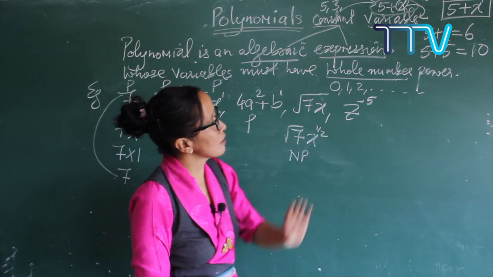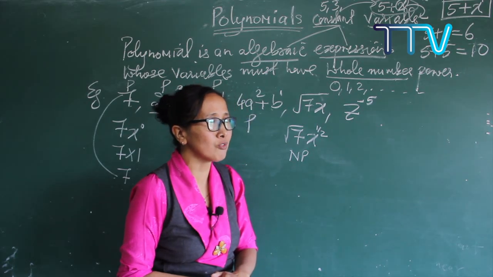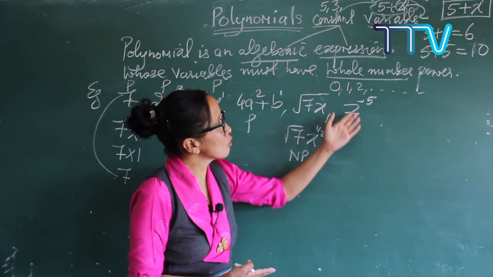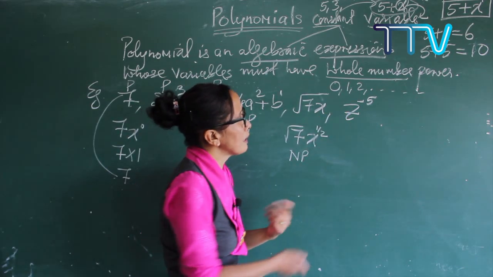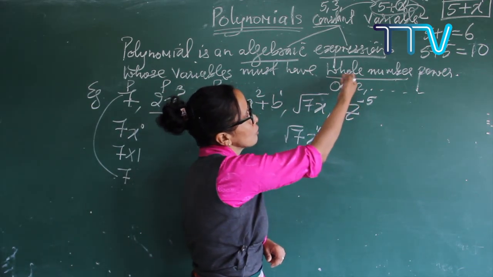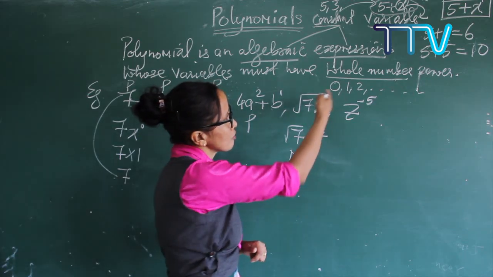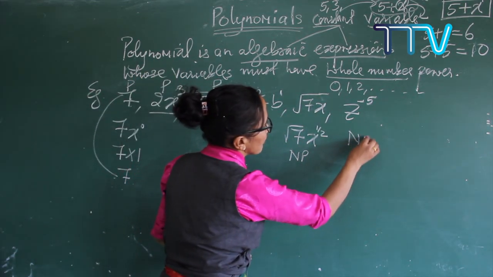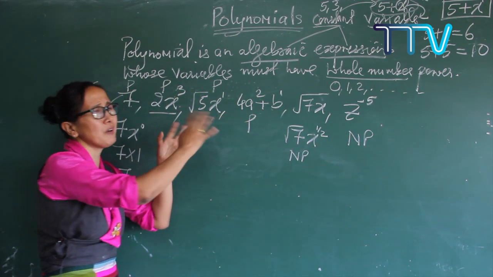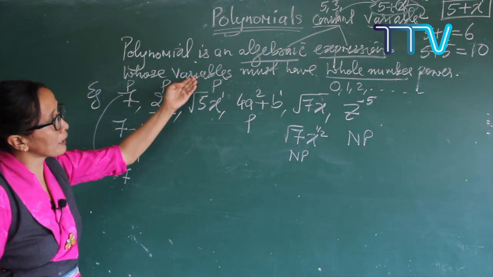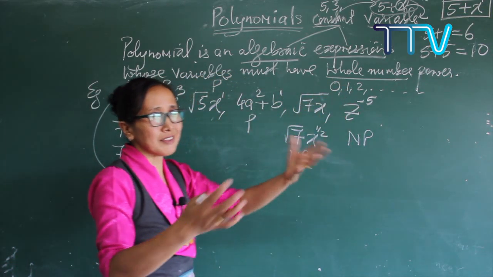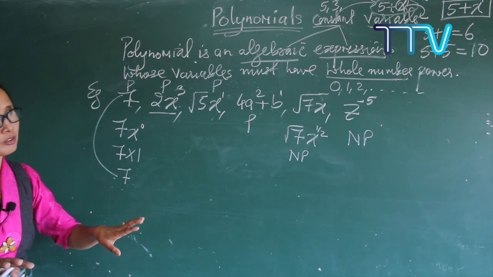Understood? So now check here, z raised to the power minus 5. Here of course z is the variable, whose power is minus 5. Minus 5 means what? It is of course not a whole number. If it is not a whole number, it is not a polynomial. So not a polynomial. You can identify it easily by looking at variables. Very easy: by looking at the variable's power, decide whether it is a polynomial or not.